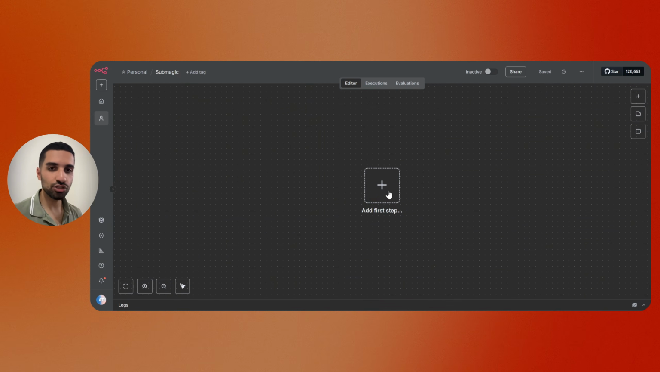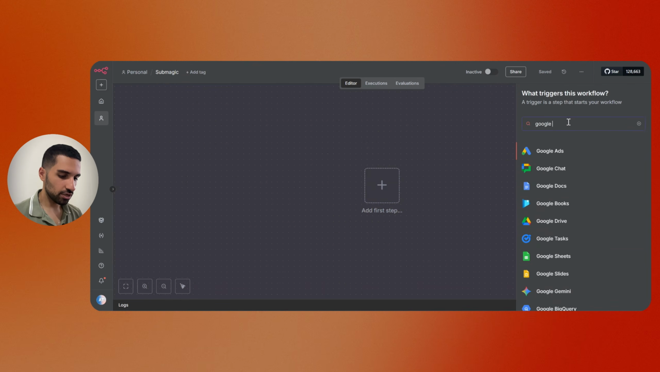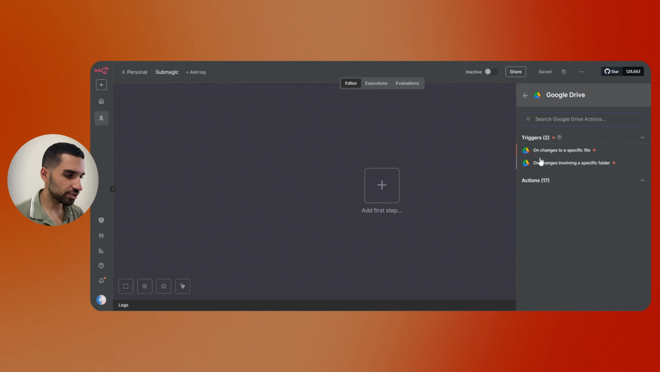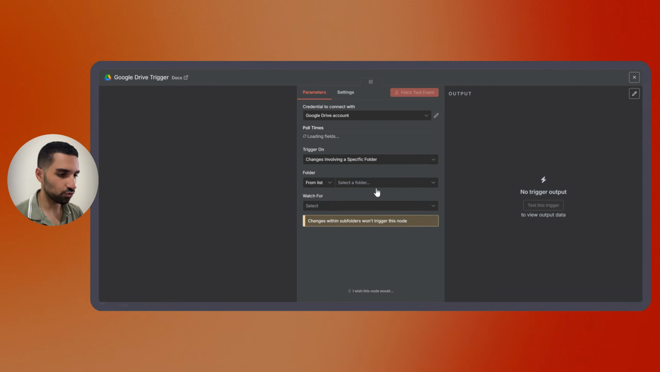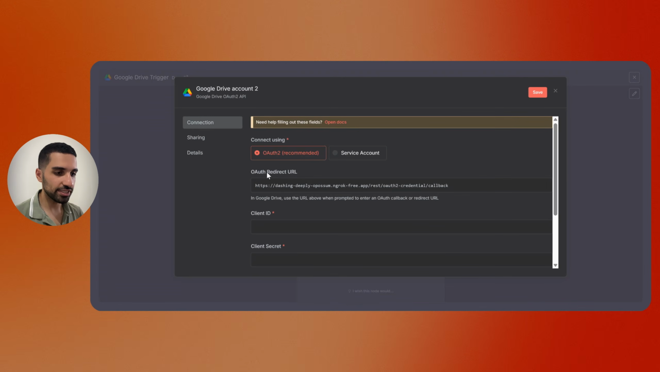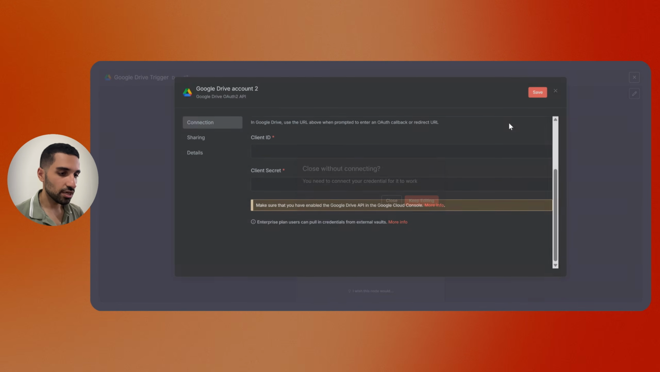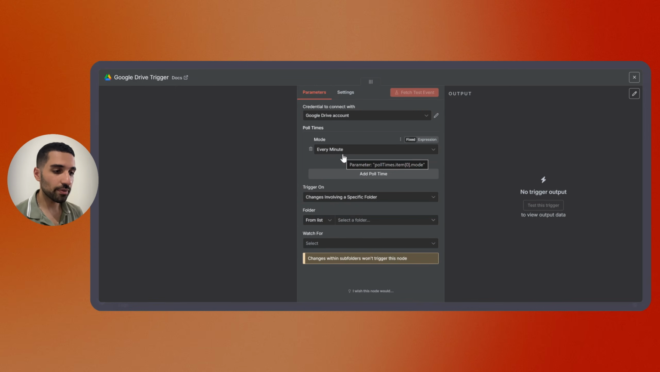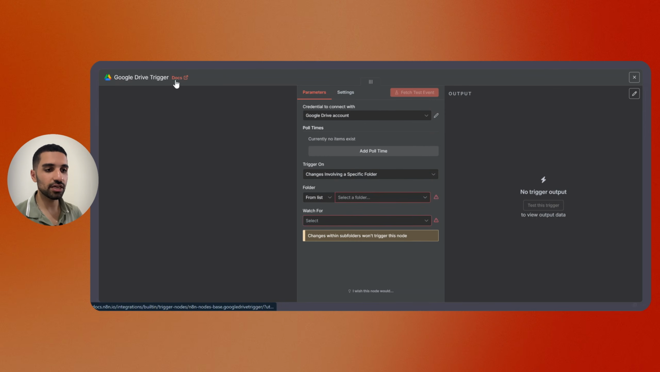So the first step is to upload our video inside a Google Drive, and from Google Drive we send it to Submagic. So click here and open the Google Drive node, and you need to choose the trigger on changes involving a specific folder. From here you need to connect your Google Drive account. If you don't know how to do that, click on new credentials, and basically you need a client ID and a secret ID. I already have talked about it different times inside my videos, but if you have any problems, you can always go to this link. It says docs, and here n8n will guide you through how you can connect your Google account to your n8n.